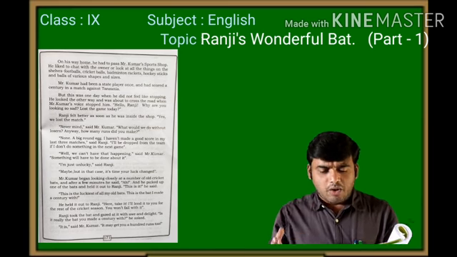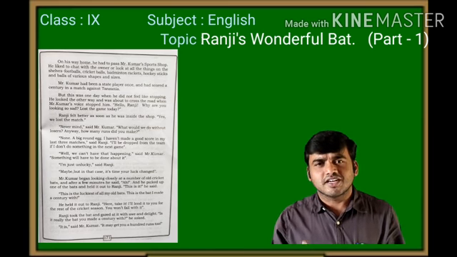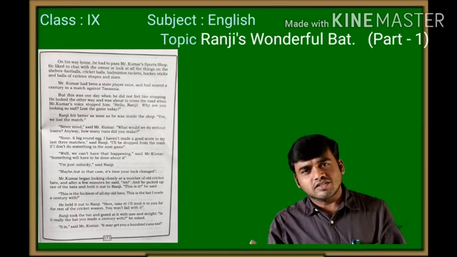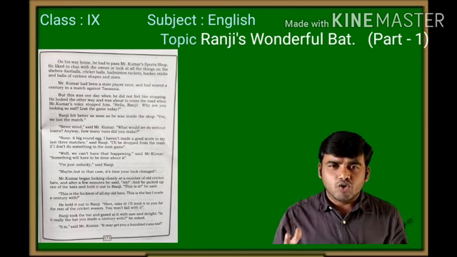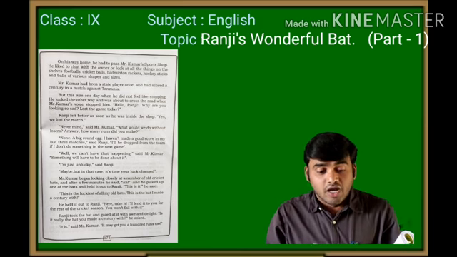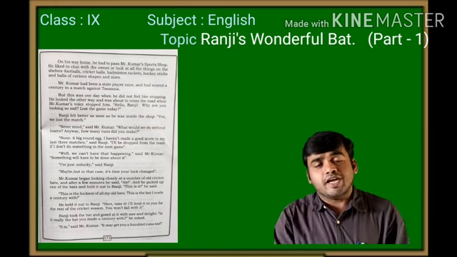"I haven't made a good score in my last 3 matches," said Ranji to Mr. Kumar. He said that he had not been able to make a good score since the last 3 matches. And also he said, "I will be dropped from the team if I don't do something in the next game."